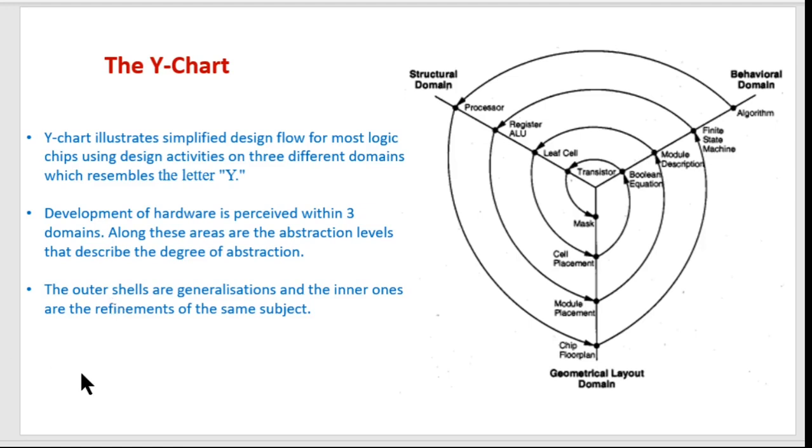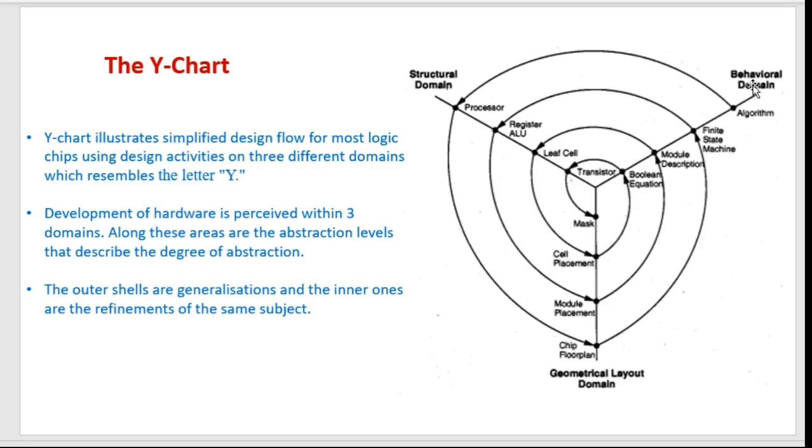So this Y chart also tells us about the VLSI design flow that is practiced in the VLSI industry. So basically we have three levels or three domains of VLSI design. Okay, the first is, let's say, the structural domain, then the behavioral domain, and then the geometrical domain.